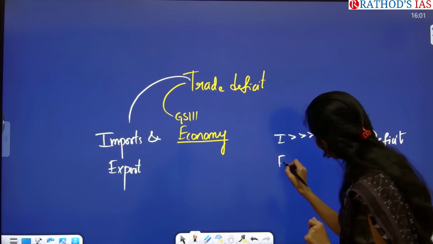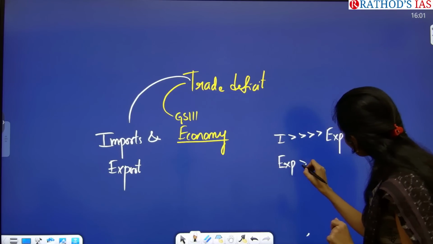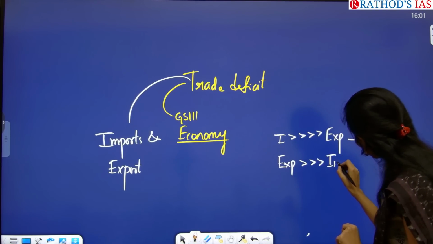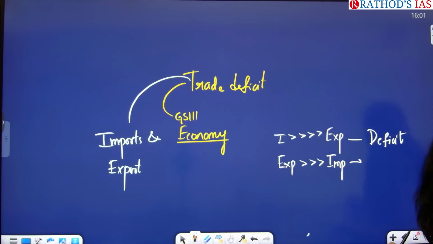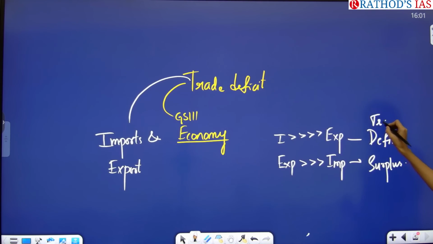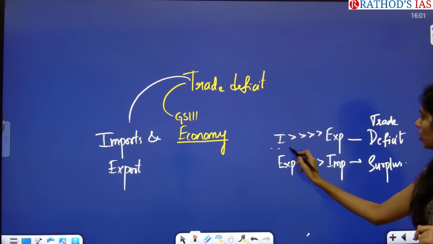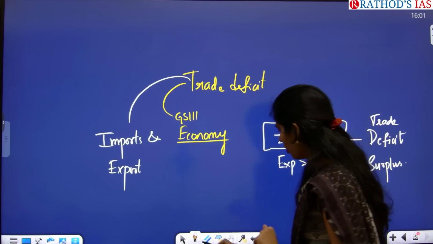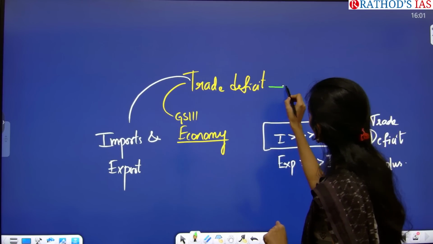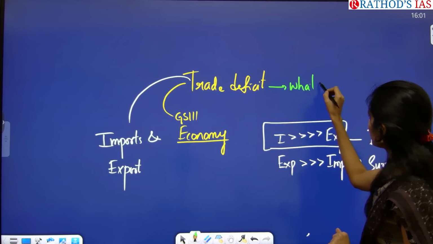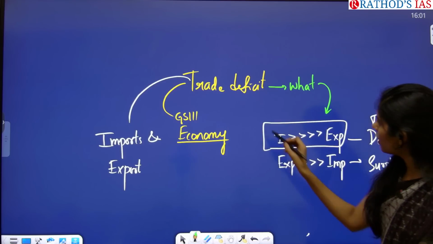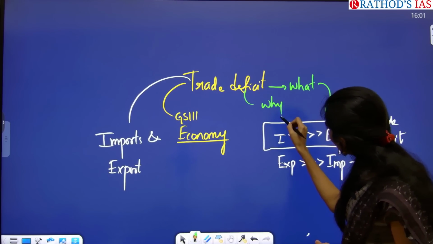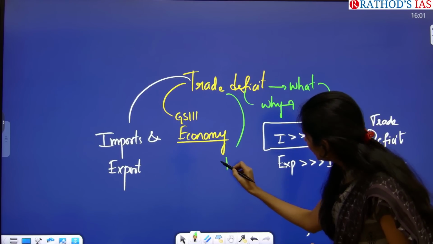And whenever exports are more compared to imports, what do we call it? Surplus. Now we are facing this trade deficit. That means imports are more compared to exports, right? So here what do you have to focus on? The first one is, what is this trade deficit? You have to see this formula. And now why is this trade deficit there and what is its impact?